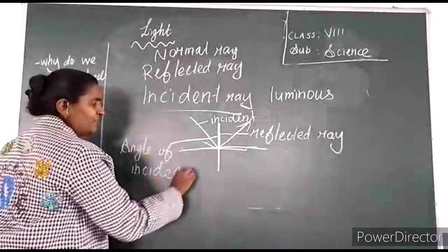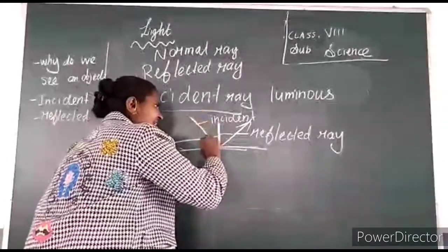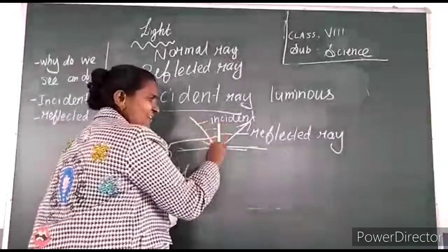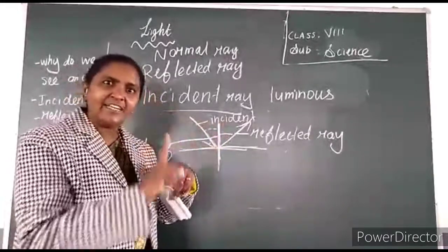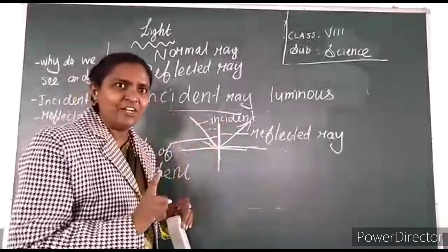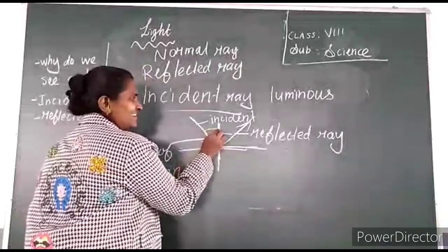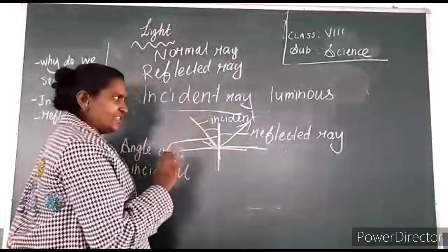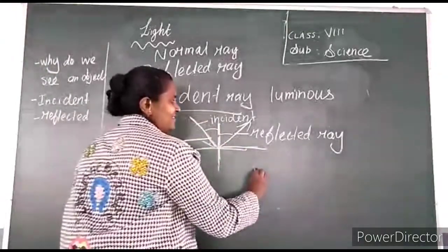What is angle of incident? The angle between incident ray and normal ray is called angle of incident. Okay, this angle is called angle of incident. Now what is angle of reflection?